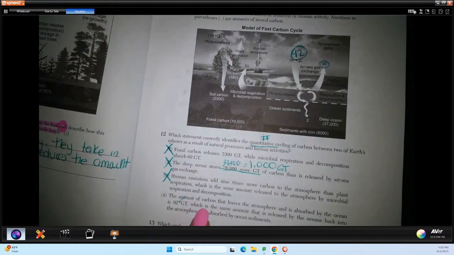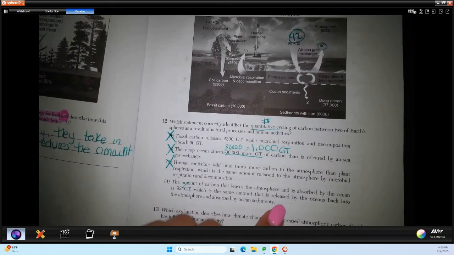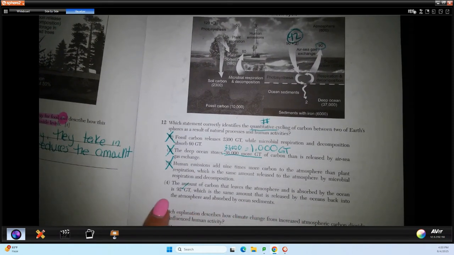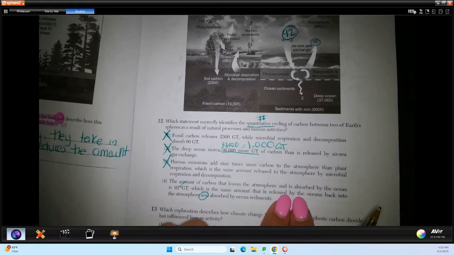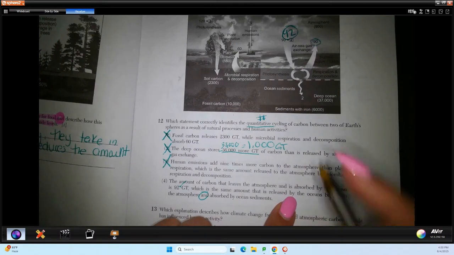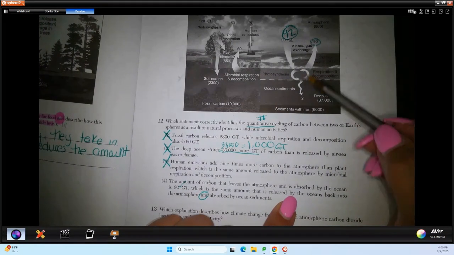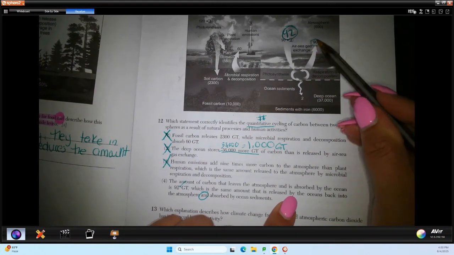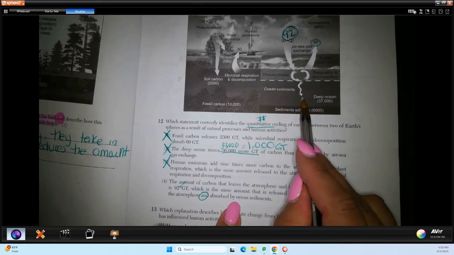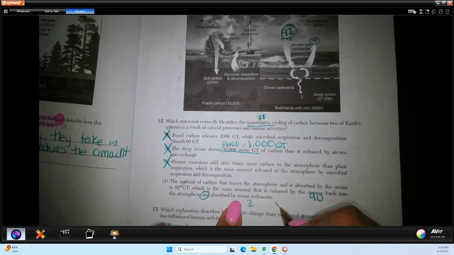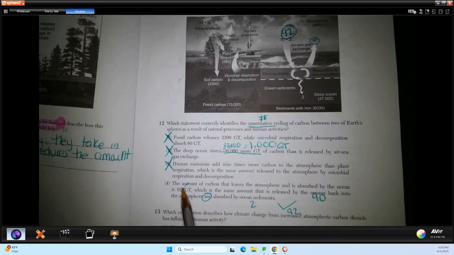I'm going to check that off, which is the same amount that is released by the oceans back into the atmosphere and absorbed by ocean sediment. So I have to look at both of these. Released by the oceans back into the atmosphere, here it's releasing into the atmosphere, 90. And then absorbed by ocean sediment here is 2. And so those would add up to 92, which is equal to this. That is correct. So 4 is our correct answer.